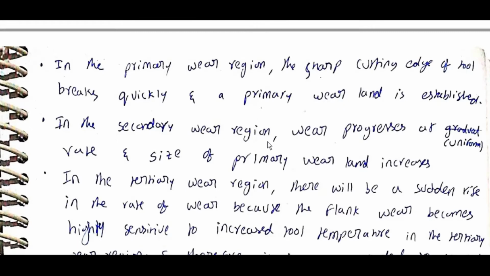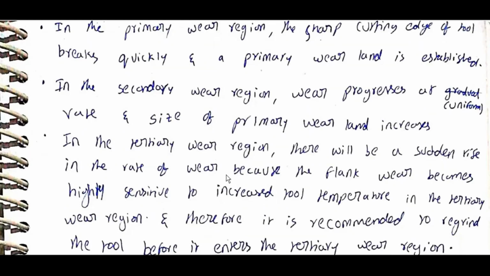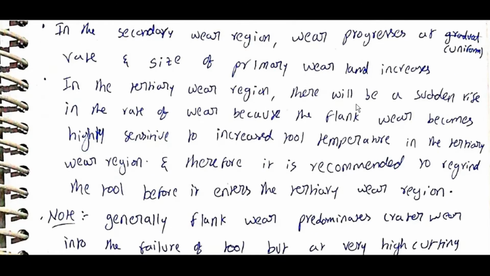In the secondary wear region, wear progresses at a uniform rate and the size of the wear land increases. In the tertiary wear region, there is a sudden rise in the rate of wear because the flank wear becomes highly sensitive to increased tool temperature. Therefore it is recommended to regrind the tool before it enters the tertiary wear region.